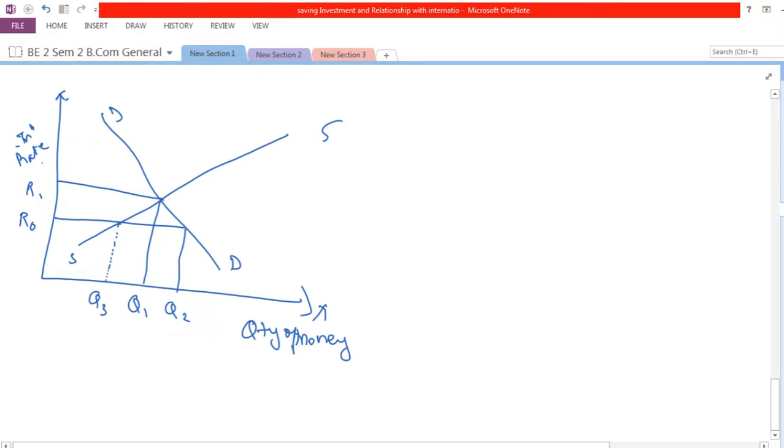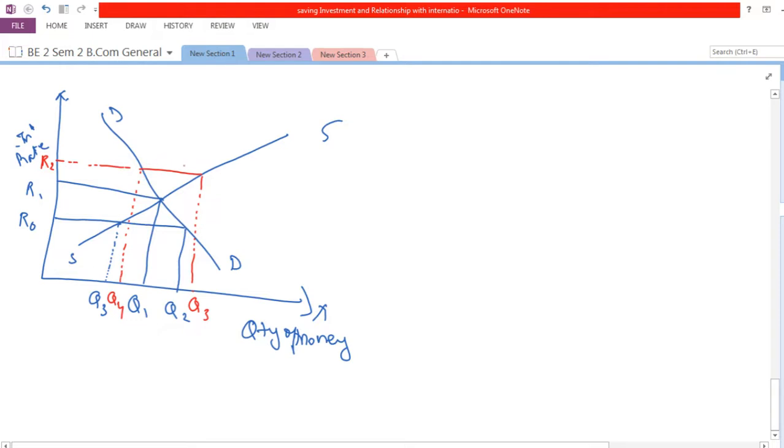Another scenario, if I increase the rate of interest to R2, the quantity would be, let's assume, Q3. So the quantity supplied would be higher. Why? Because here I would be able to get more interest, and the quantity demanded would be lower, at Q4. Why? Because I don't find it feasible to take loans in this case, because I have to pay more for the money that I am borrowing.